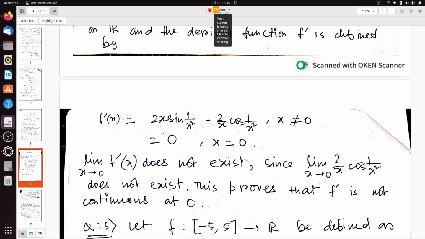So f prime x is 2x sin 1 by x square minus 2 by x cos of 1 by x square for x not equal to 0, and it will be 0 when x equals 0.